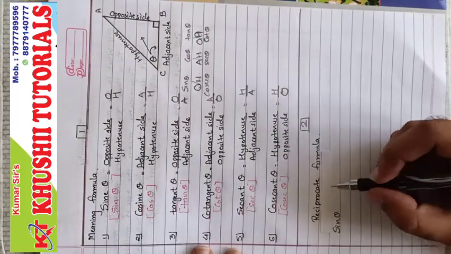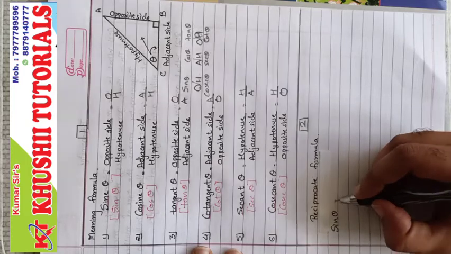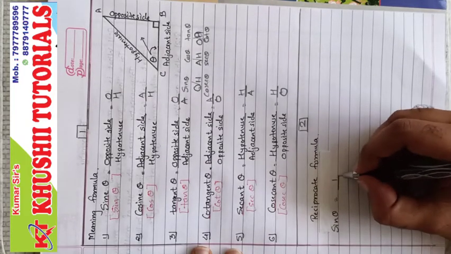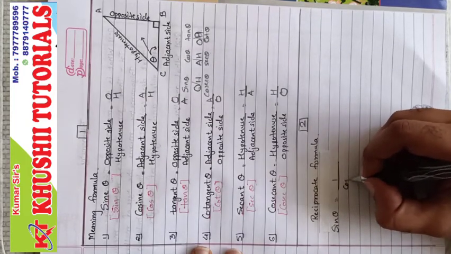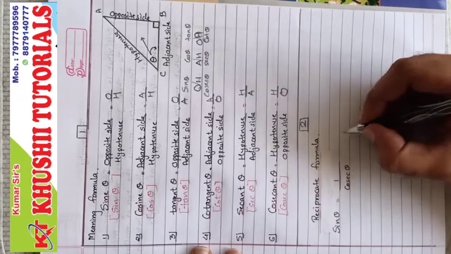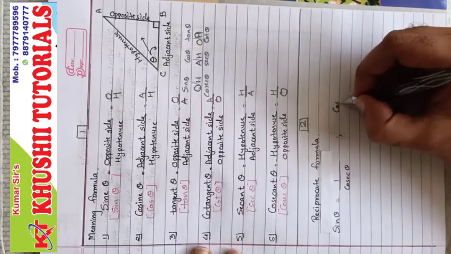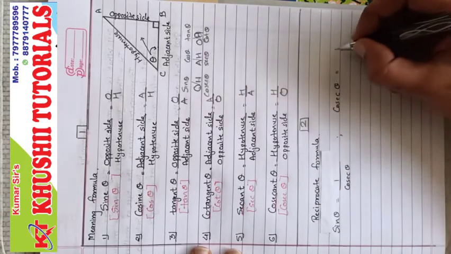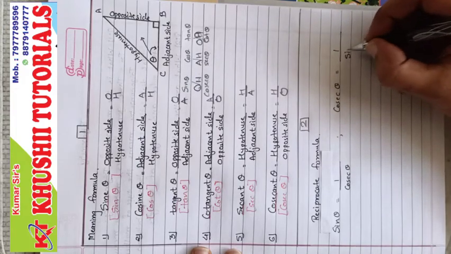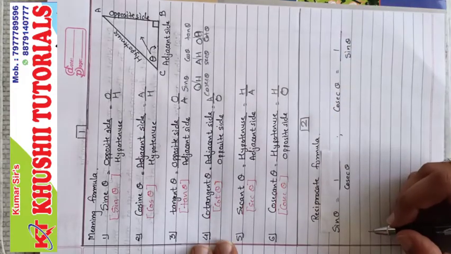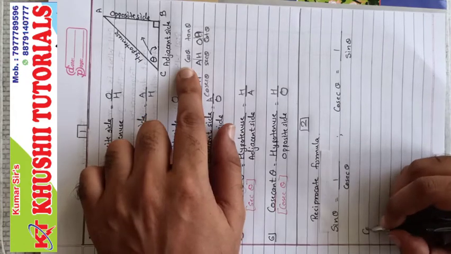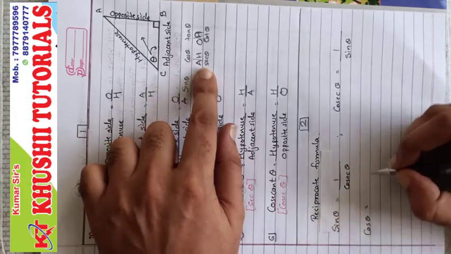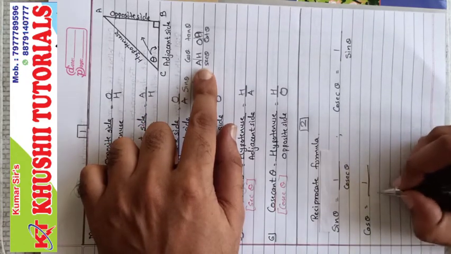Sin theta. These are reciprocate formula. Sin theta equal to 1 upon cosec theta. Similarly, cosec theta equal to 1 upon sin theta. The second is cos theta. Cos theta is a reciprocal of sec theta, so 1 upon sec theta.